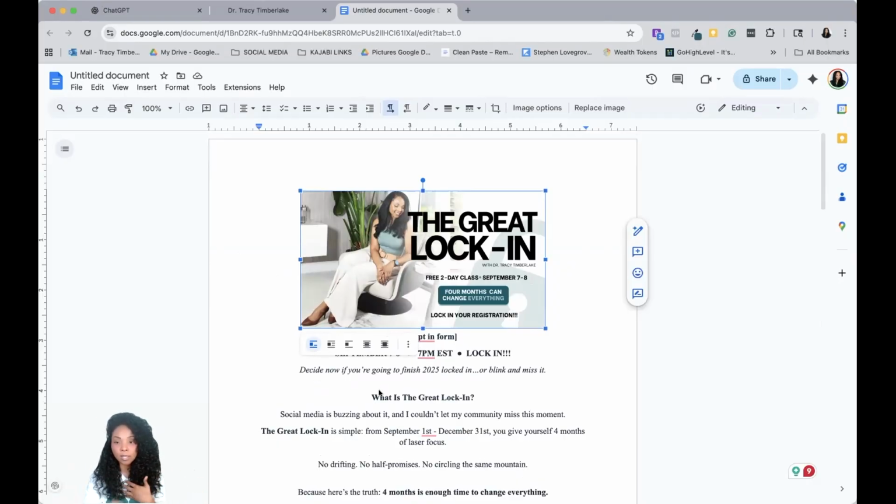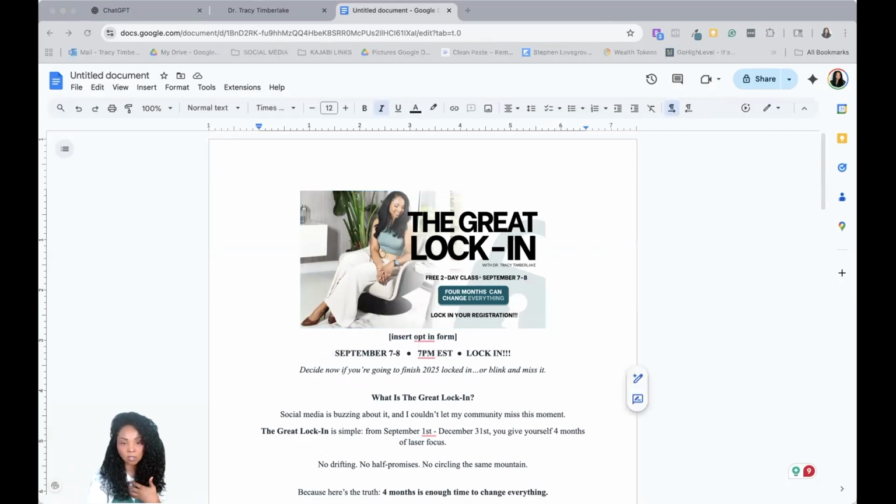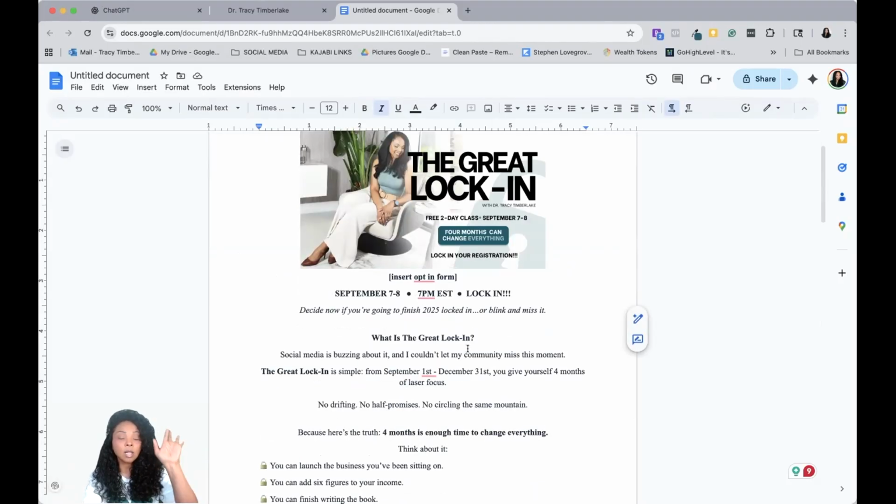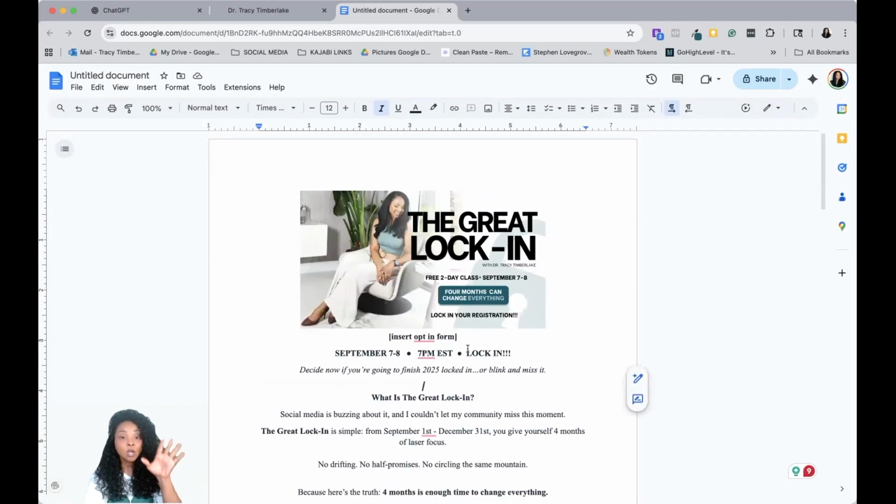Now, either I'm the one that's going to copy and paste this into the landing page because I'm going to build it myself, or my VA is going to build it. Either way, it's all on one document so that it's easy. I've been doing this since I started my business. I always write the landing page separately just so that I can see the outline format. And then I'm going to use that to go into whatever landing page builder I'm using.